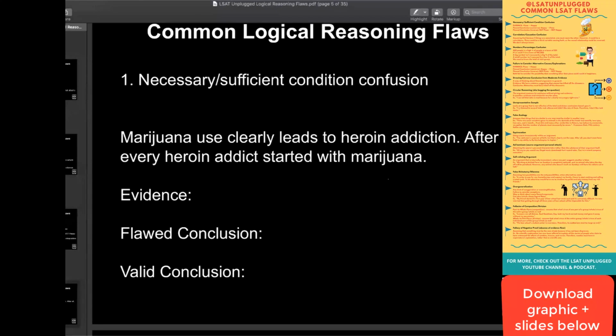Every heroin addict started with marijuana, but isn't it wrong to say the word "every" in every statement? Because isn't it hard to find evidence that would fit with extreme language? Yeah, it would be hard. I mean, that's an extreme claim here, but it's evidence, so we're to take it as given. Now, if they're making a claim about every heroin addict, that's a strong claim and is pretty unlikely. Have we comprehensively cataloged every heroin addict throughout history, throughout time?